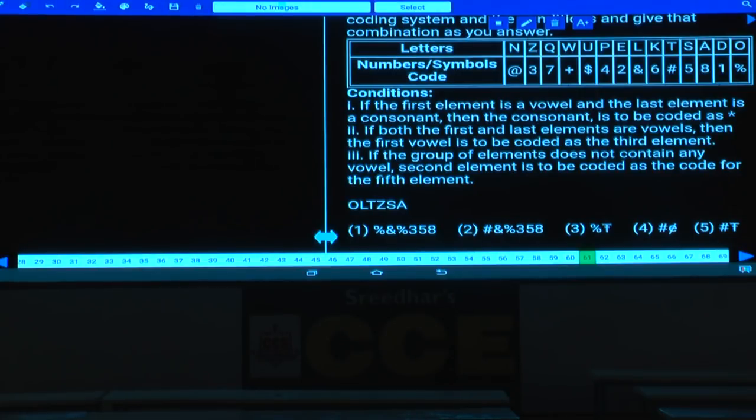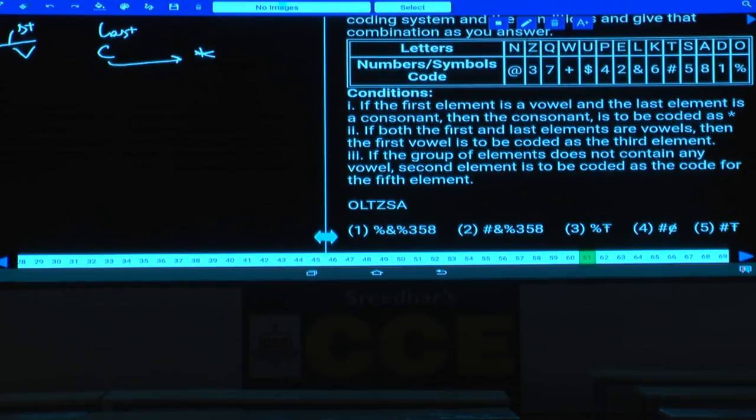The first element is a vowel. Now what is the first element here? First element is a vowel and the last element is a consonant. And the last element is what? Consonant. Then the consonant is to be coded as... Now what is the code for this word consonant here? This consonant should be coded as this star.